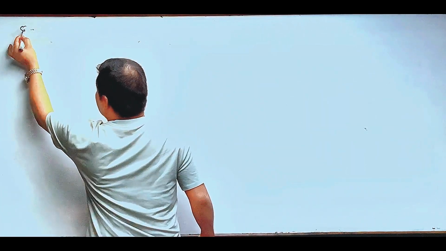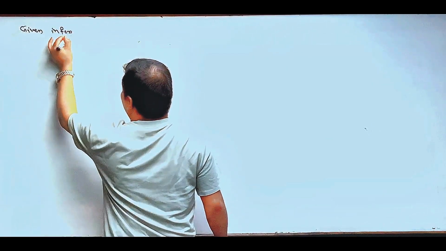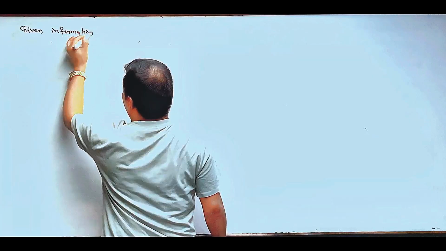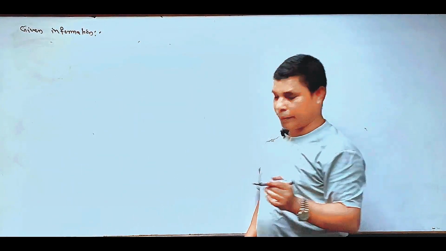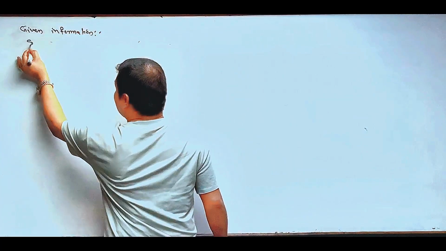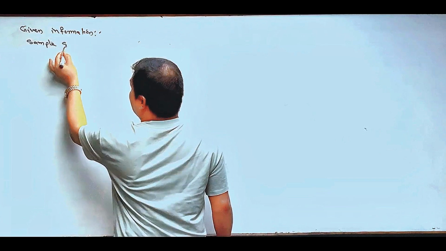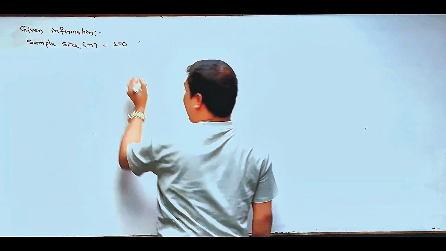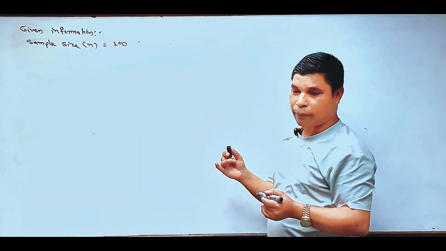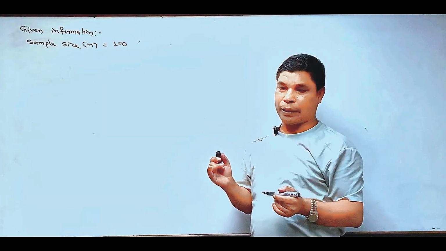The given information is the sample box contains 100. It means sample size 100. It is better to write sample size rather than number of trials in Poisson distribution. Sample size small n equals 100. And the probability has to be computed from the information. The information is that 2 in 400 pins are defective.